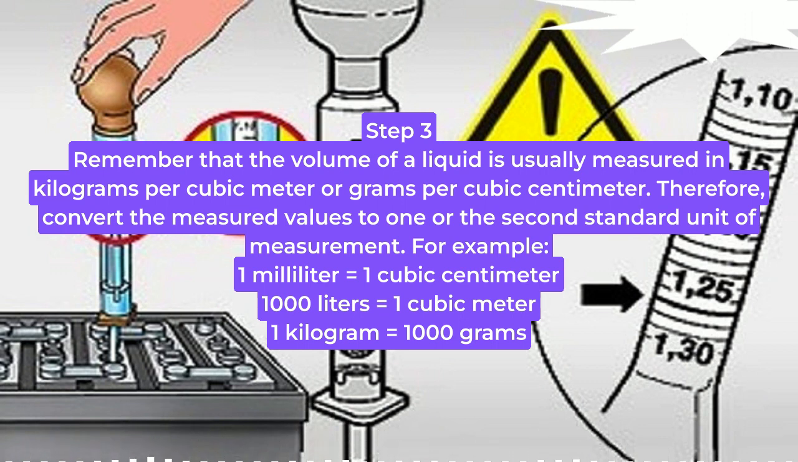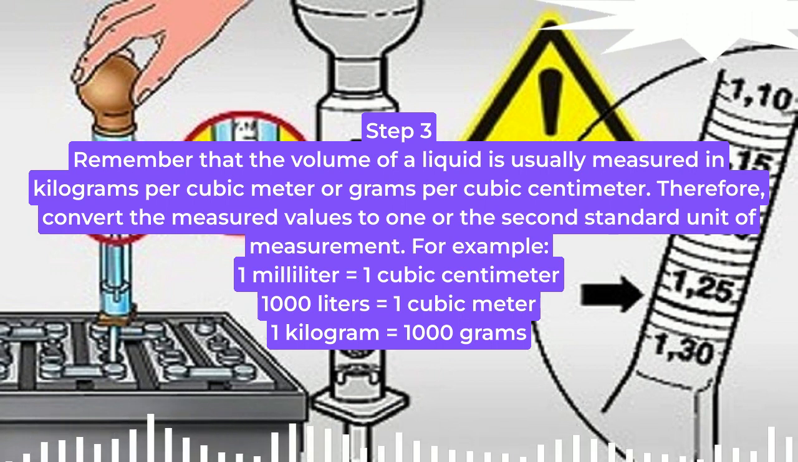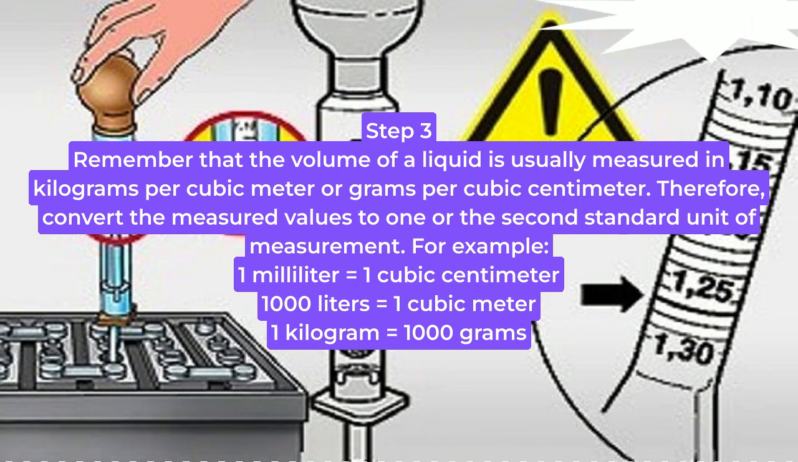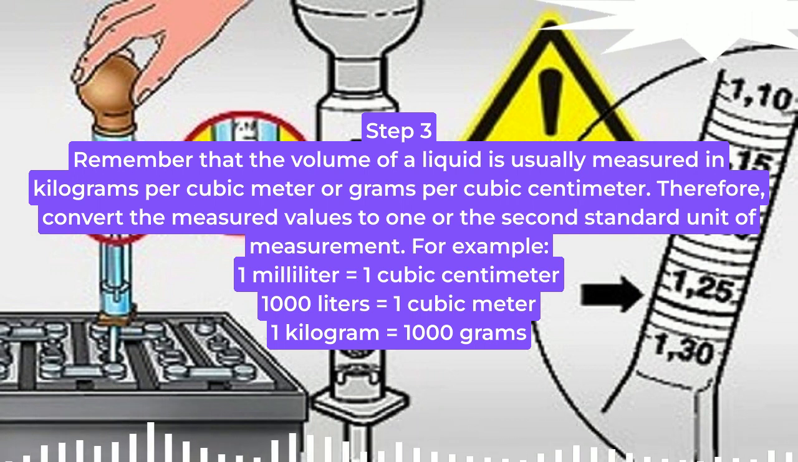Step 3. Remember that the density of a liquid is usually measured in kilograms per cubic meter or grams per cubic centimeter. Therefore, convert the measured values to one or the other standard unit of measurement. For example, 1 milliliter equals 1 cubic centimeter. 1,000 liters equals 1 cubic meter. 1 kilogram equals 1,000 grams.